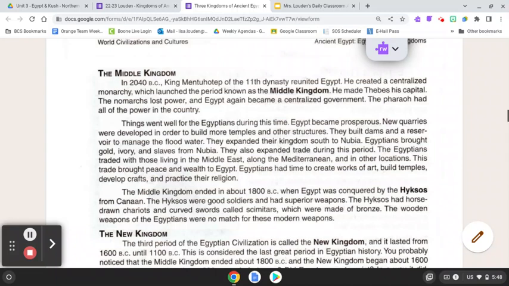They also expanded trade during this period. The Egyptians traded with those living in the Middle East, along the Mediterranean, and in other locations. This trade brought peace and wealth to Egypt. Egyptians had time to create works of art, build temples, develop crafts, and practice their religion.